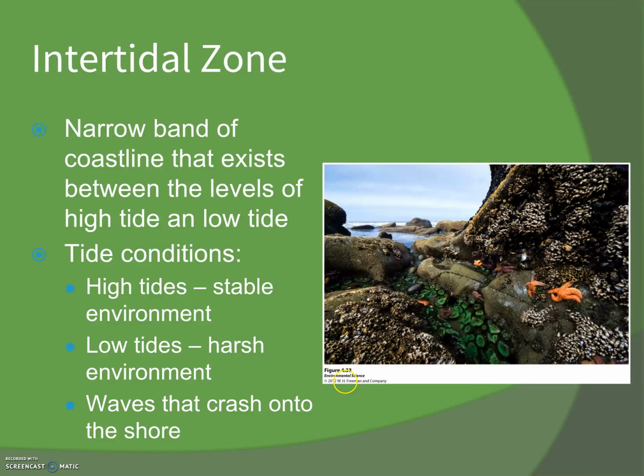The intertidal zone. Intertidal zone is that narrow band of coastline that exists between the levels of high tide and low tide. This is essentially the beach that you go to or the rocky shore that you go to. And these are where we find our starfish and anemones and barnacles and sponges, and seagulls live there. Anywhere ocean water touches land. At high tide, it's a more stable environment. Low tides, it's a harsh environment. Waves crash onto the shore. It takes a special type of organism to live in that kind of biome.